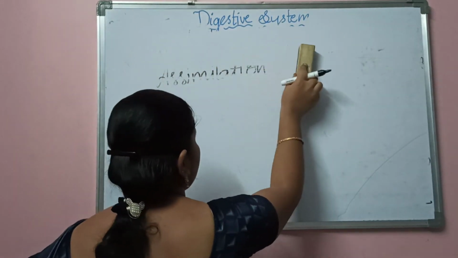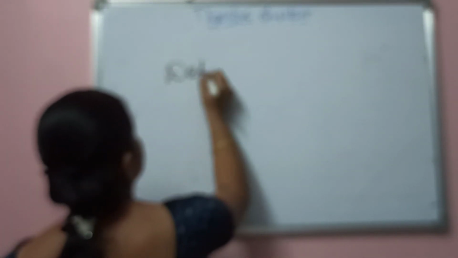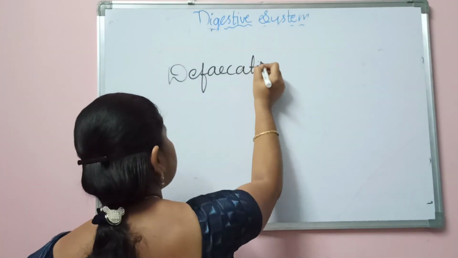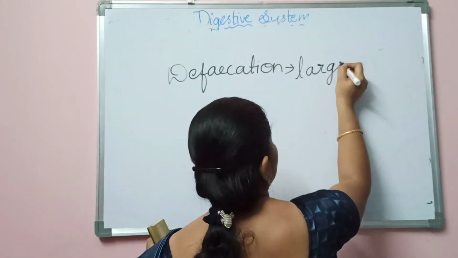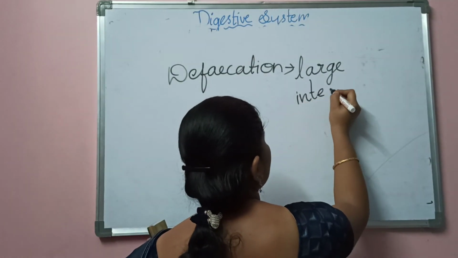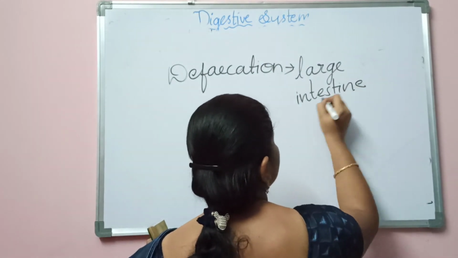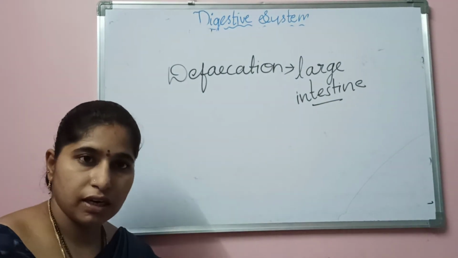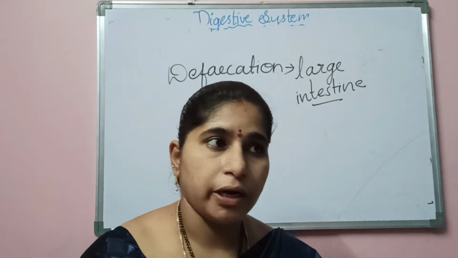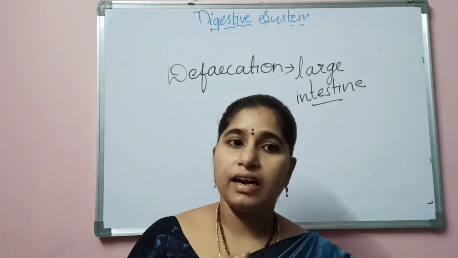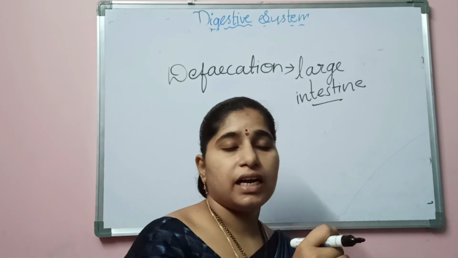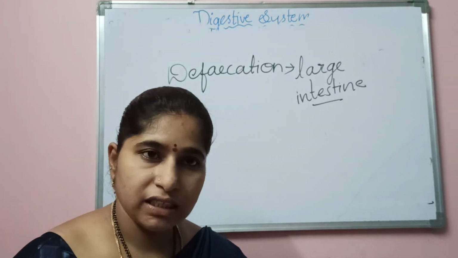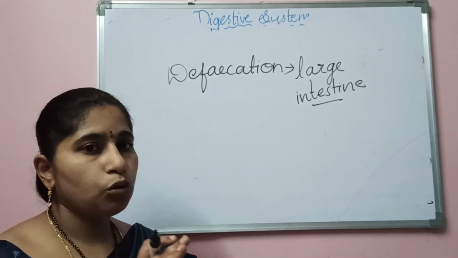And from there the final step is defecation. Defecation occurs in the large intestine. Here in the large intestine there will be no digestion of the food. Only defecation: whatever food has been left undigested in the small intestine will be pushed into the large intestine. So all the undigested food comes to the large intestine, and no digestion occurs there.